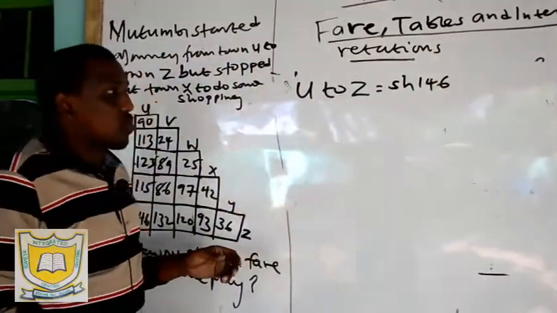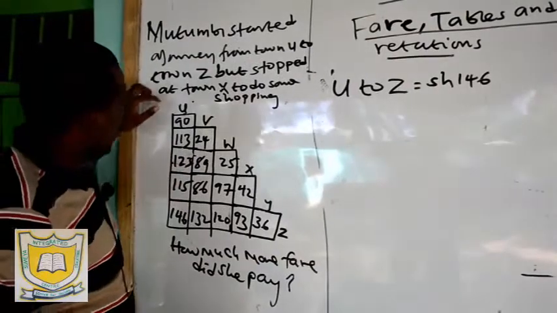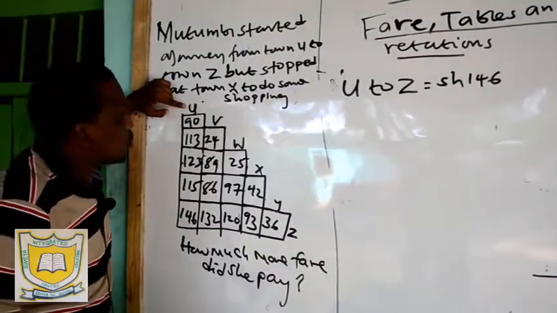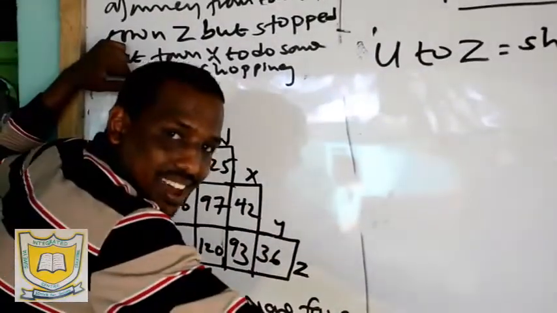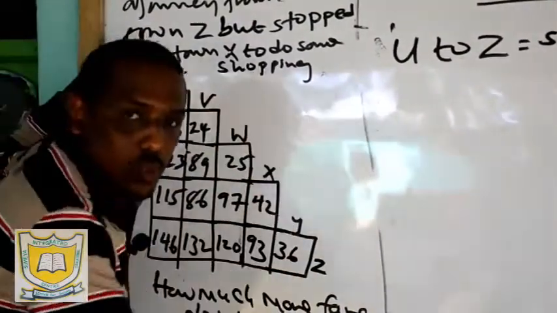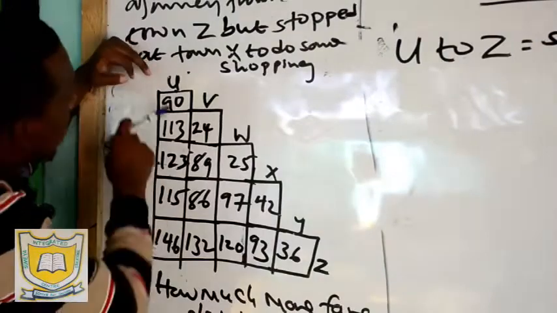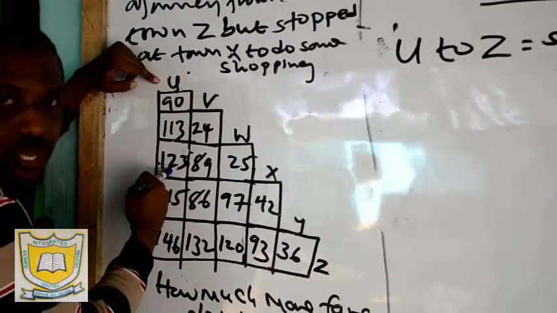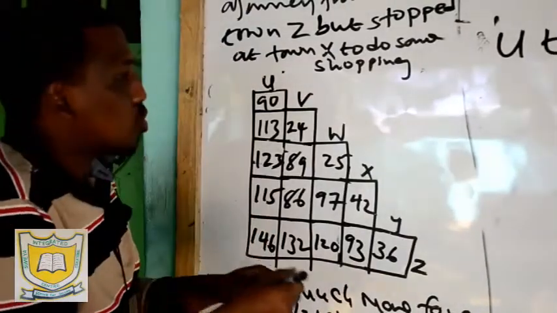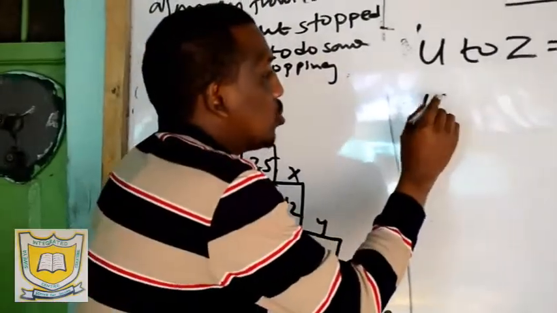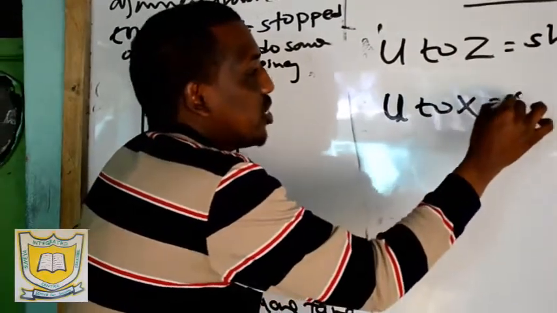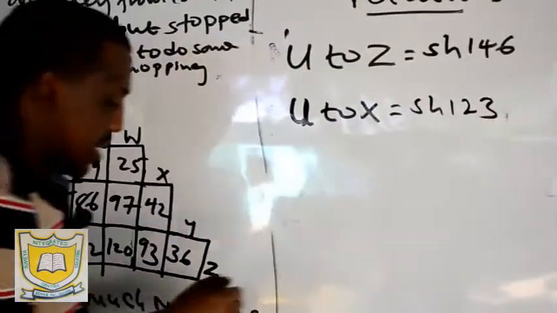And now if she stopped at this juncture, and then proceeds from U, she has stopped at point X. How much will she pay now? U to X, where she did some shopping. She alighted there. So U to X, she will pay Shillings 123.